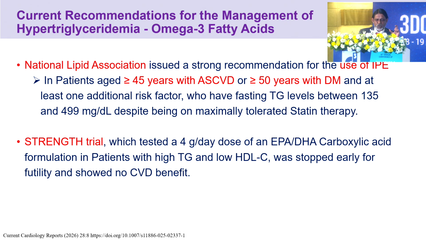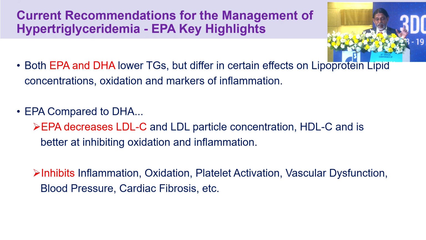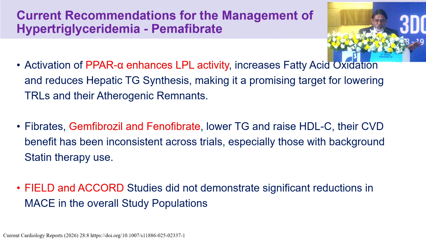The National Lipid Association issued a strong recommendation for the use of IPE in patients aged 45 years with ASCVD or 50 years with diabetes. And STRENGTH was stopped early for futility and showed no CVD benefit, of course with reference to the formulation that was used in STRENGTH versus the REDUCE-IT trial. Both EPA and DHA lower triglyceride, and EPA decreases LDL cholesterol, LDL particle concentration, and is better at inhibiting oxidation and inflammation, reducing inflammation, oxidation, platelet activation, vascular dysfunction, blood pressure, and cardiofibrosis, etc.